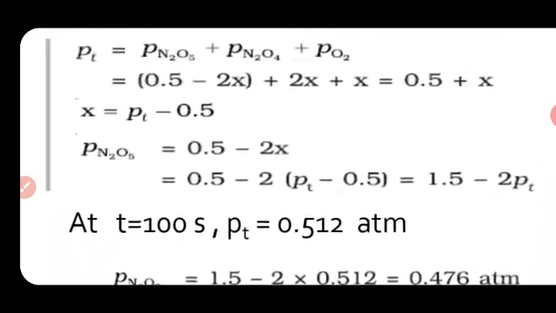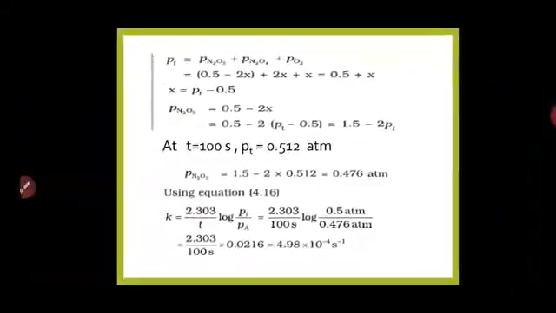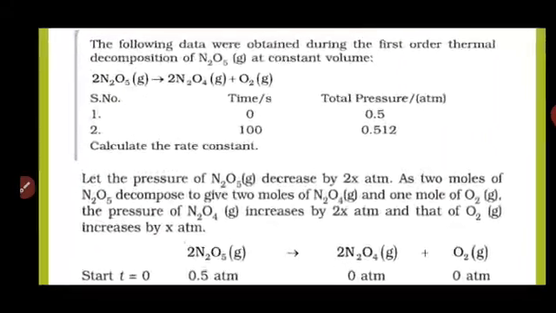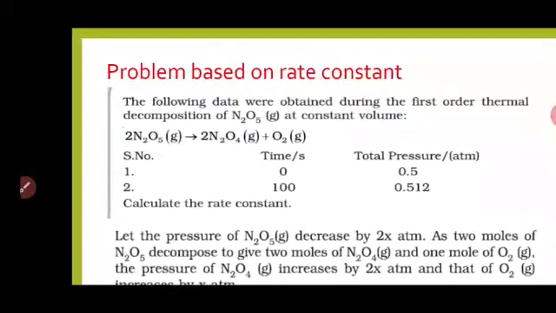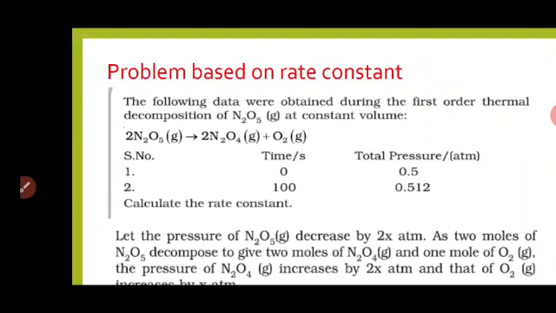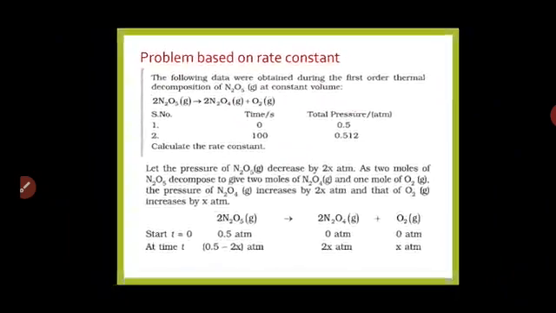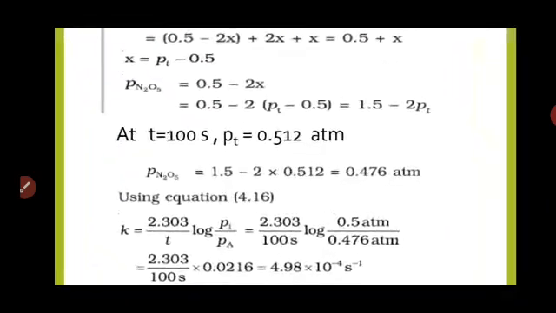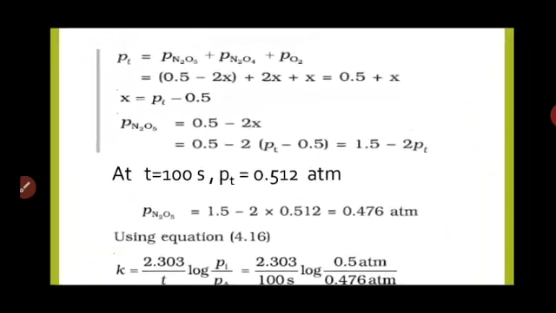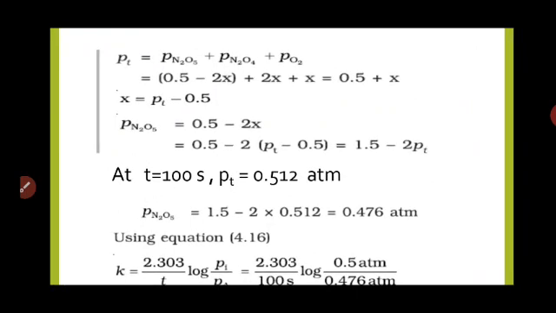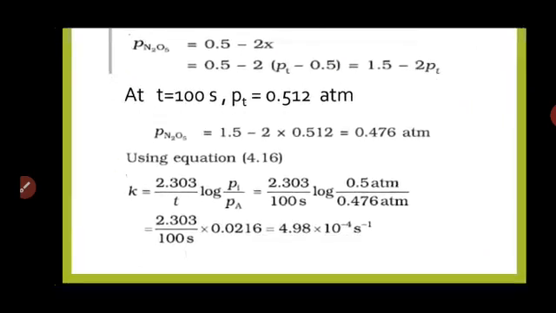Now according to the second data given in the problem, at time t equal to 100 seconds the pressure is 0.512. So P of N2O5 will be 1.5 minus 2 into 0.512, which will be 0.476 atmosphere.